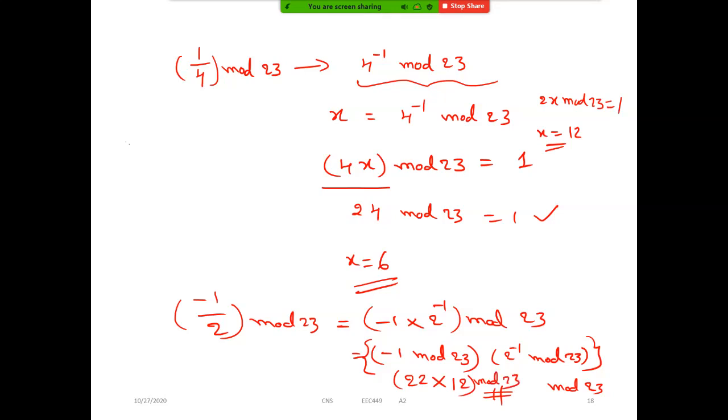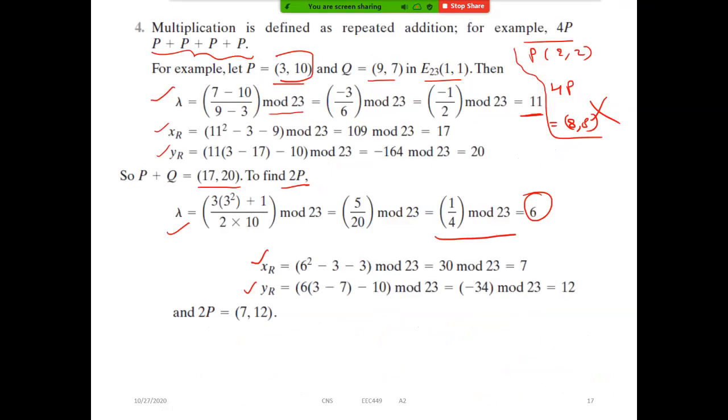So what is 22 into 12? Anybody? 264. Is it correct? Modulo 23. So what is 264 modulo 23? Please tell me. Based on these two lists, we have to take those place 1 and 23. 264 modulo 23 will give 11. Okay. So that is what it is here.